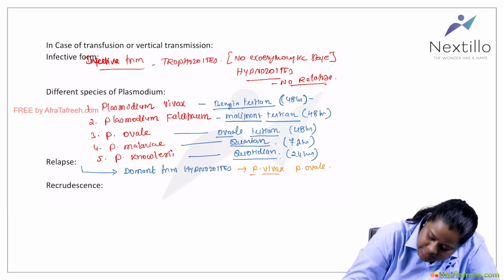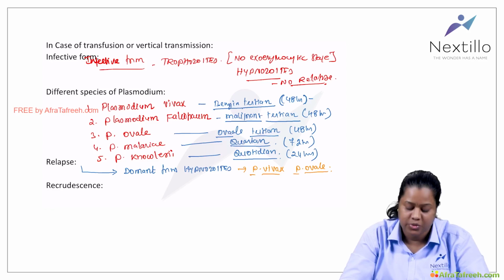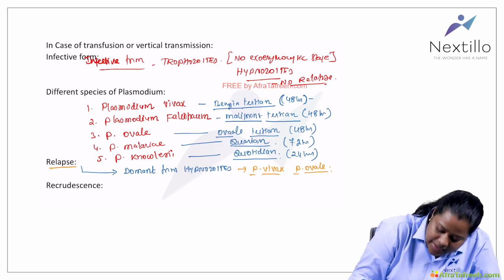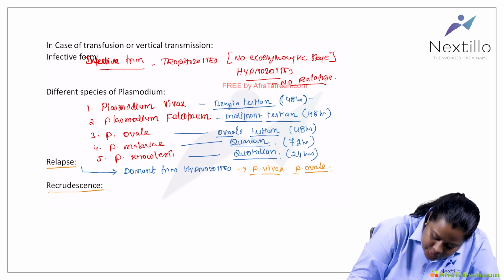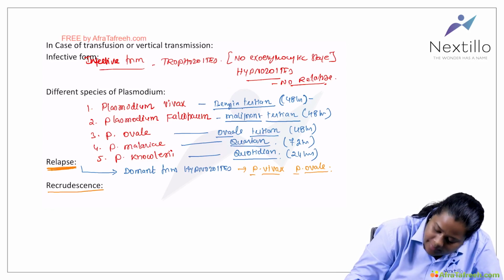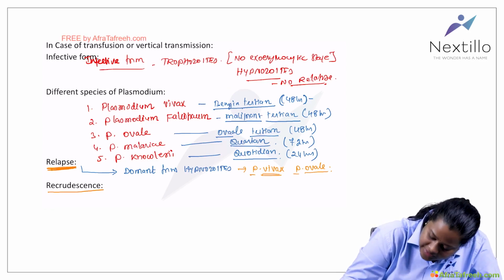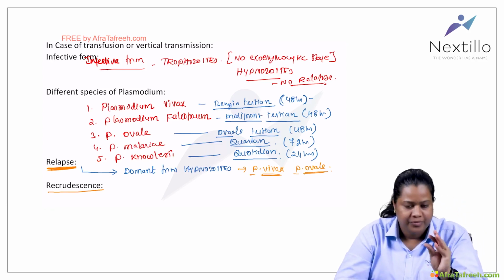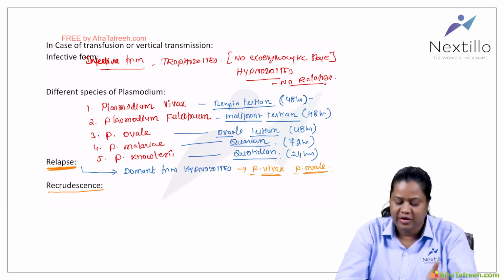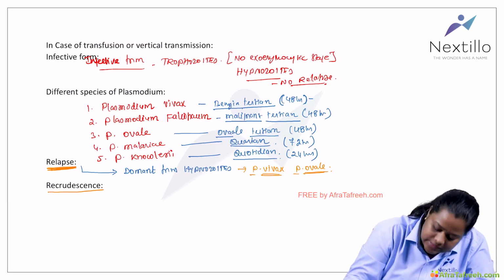So how to remember this? I used to remember it this way. Relapse is comparatively a smaller word than recrudescence, it has smaller letters. Similarly, among the Plasmodium species, vivax and ovale are the smaller ones. So remember for relapse, it is vivax and ovale. For recrudescence, the bigger names.